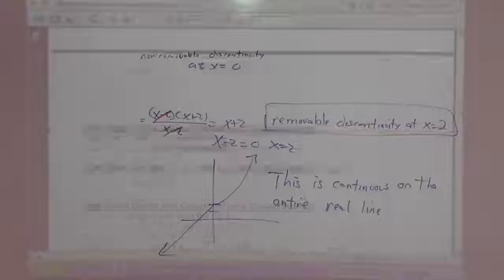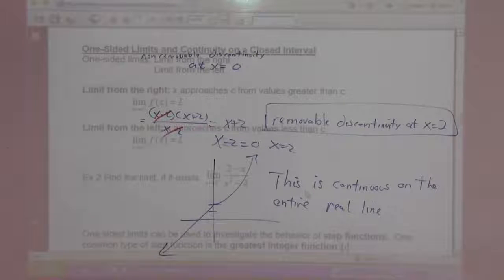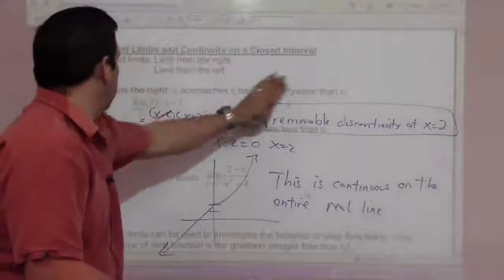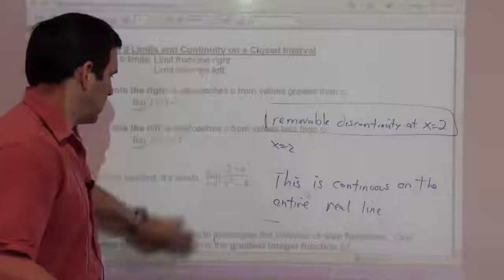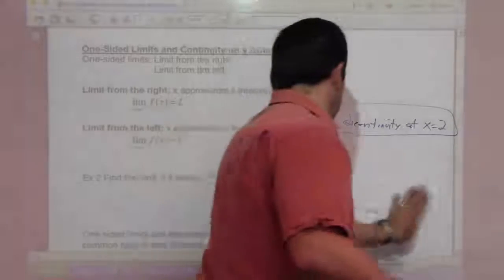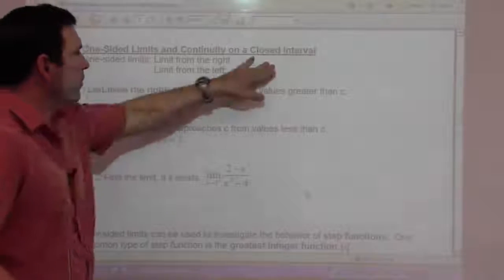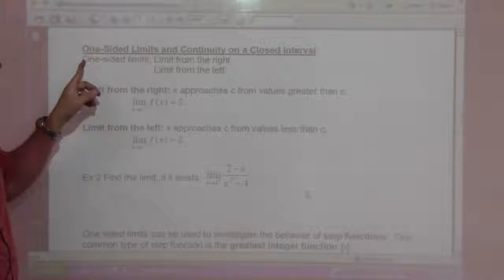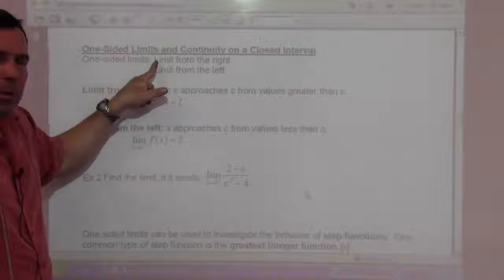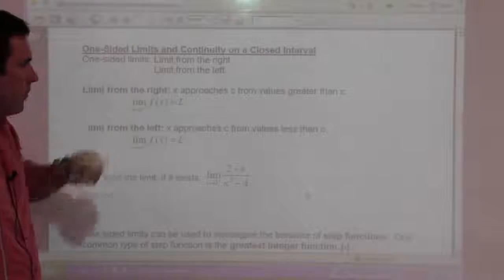We're going to talk about one-sided limits and continuity on a closed interval. One-sided limit means a limit from the right or a limit from the left.